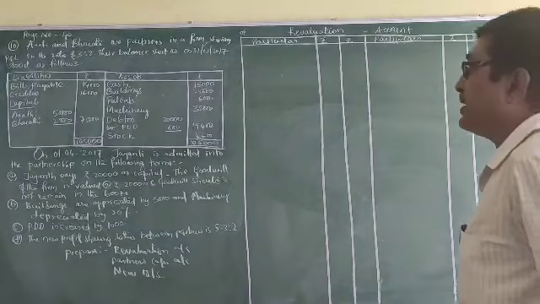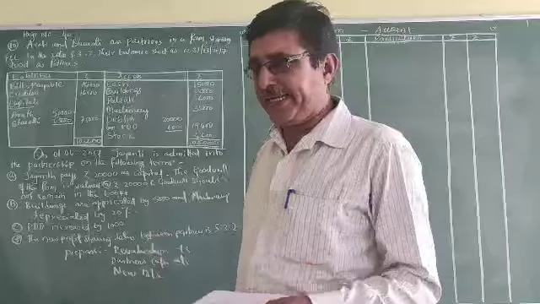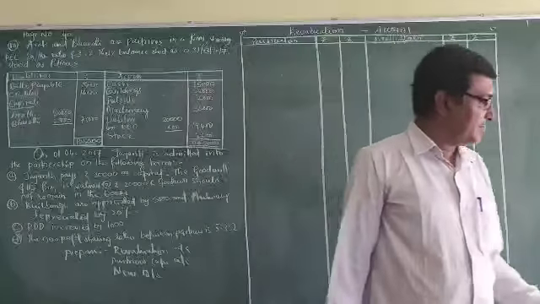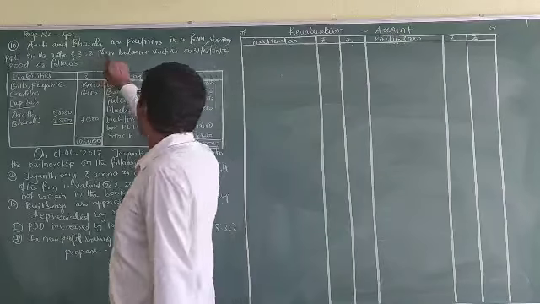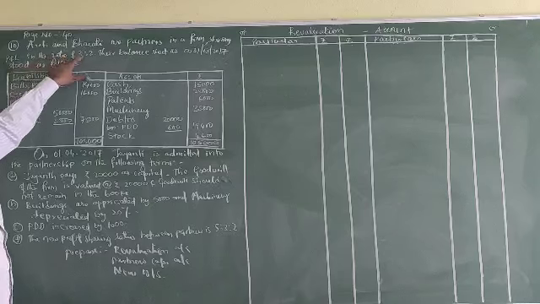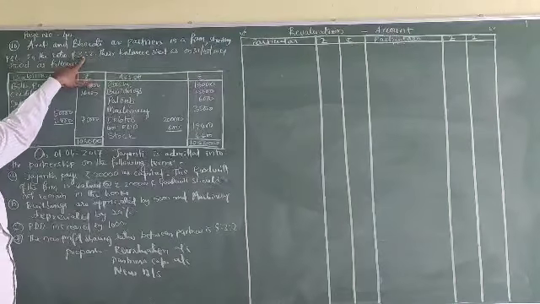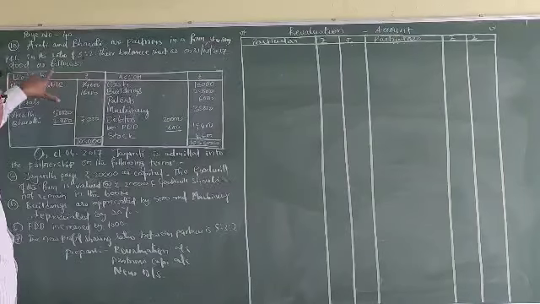In the continuation of our third chapter, problem number 10. Aarti and Bharti are partners in a firm sharing profits and losses in the ratio of 3:2. This is the old ratio. Their balance sheet as on 31st March 2017 stood as follows.